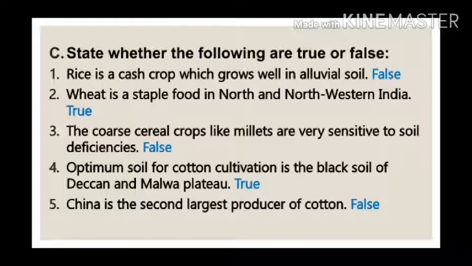Question number 4. Optimum soil for cotton cultivation is the black soil of Deccan and Malwa Plateau. This statement is a true statement. Question number 5. China is the second largest producer of cotton.